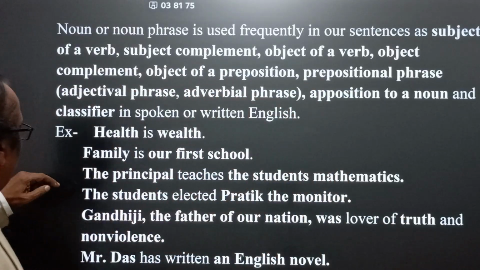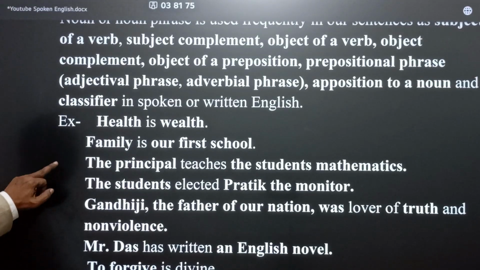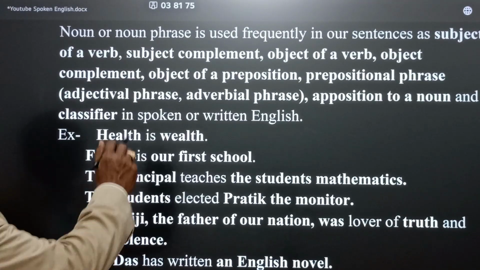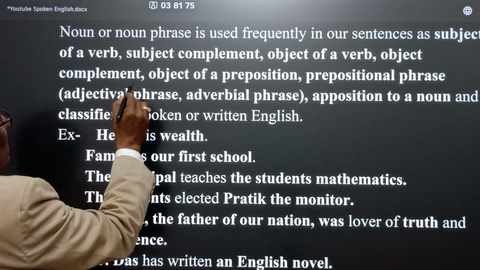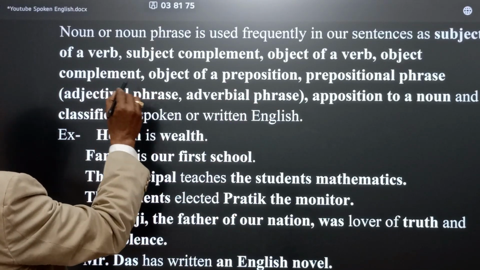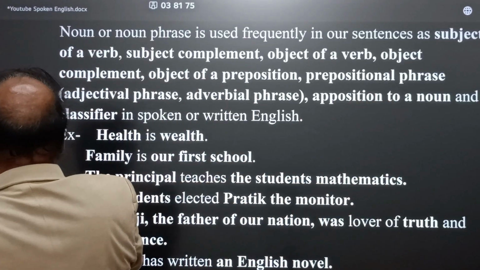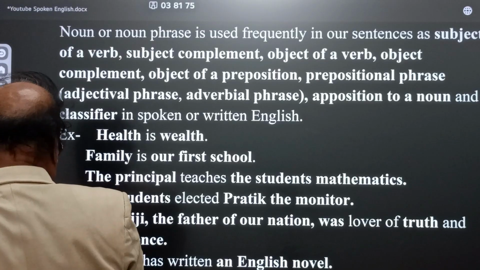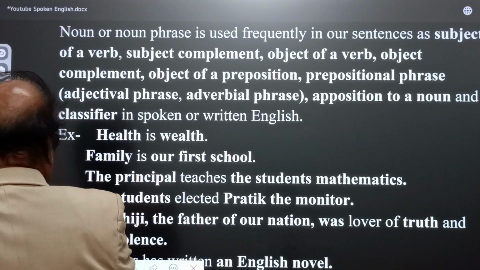And here we find how this noun phrase is used frequently in our sentences as subject. Naturally, as subject, this is a very important factor, how we use a noun phrase as subject.